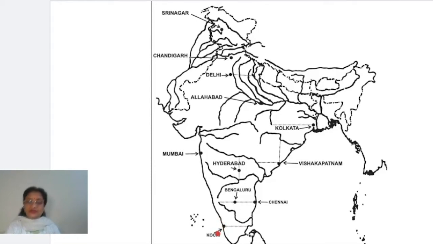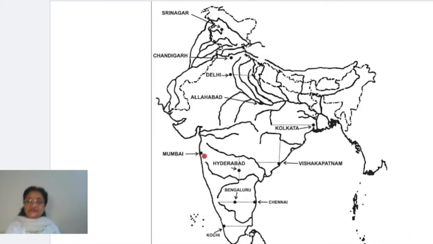Now one more place is left here, children, that is Mumbai. On the western coast of India again, there is a very important port city of India. This is Mumbai. How to mark this now? It is very easy again. Along the line which is showing you the western coast of India, you will find one small inlet in this part, right? A cut is there in the mainland. This is actually showing us the location of Mumbai.